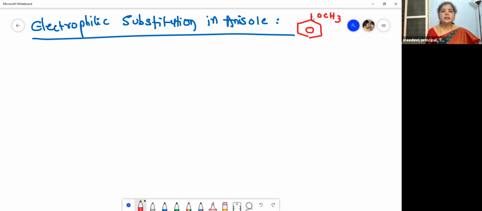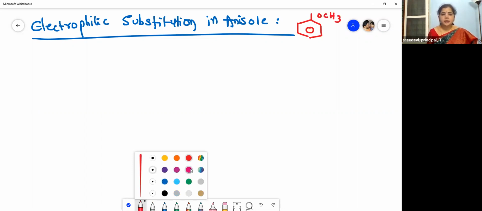What is electrophilic substitution? Substitution means the process of replacing an atom or a group with another atom or another group. And this substitution is being done by an electrophile. What is an electrophile? An electron deficient species. As it is electron deficient, it will love electrons, it will seek electrons, it will attract electrons. So the substitution is being done by electrophiles, and that's why it is called electrophilic substitution. So let me write all the reactions. Here I will write it briefly such that you can remember.